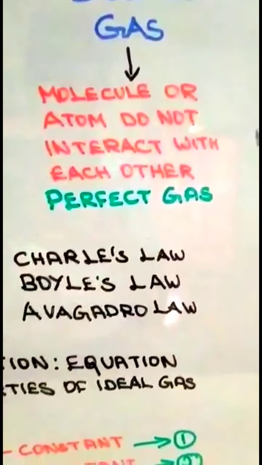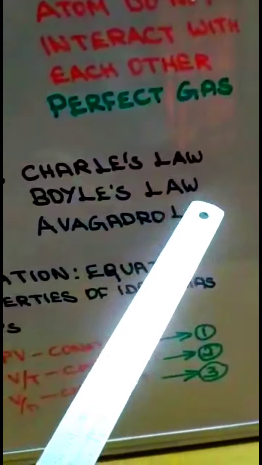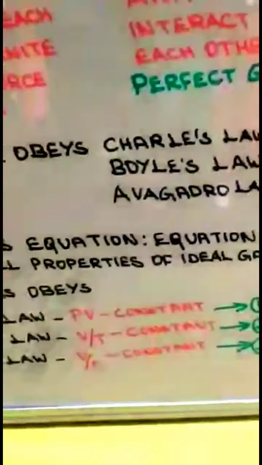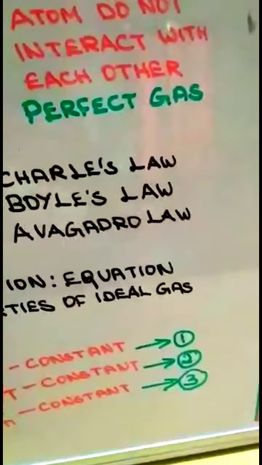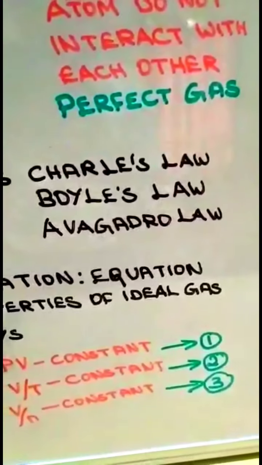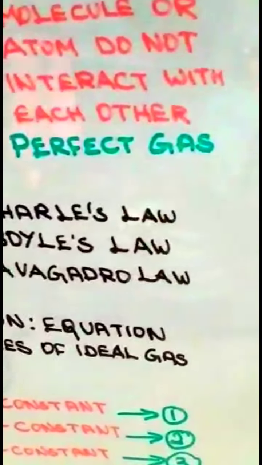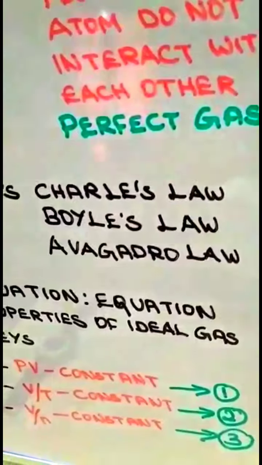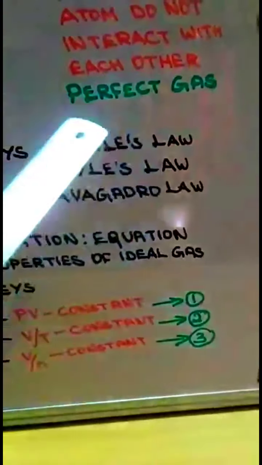All these ideal gases obey the three laws: Charles law, Boyle's law and Avogadro law. Because all these relate the pressure, temperature and the number of atoms present in the molecule. When there is a change in the state of the gas, any one or more of these parameters change its value.